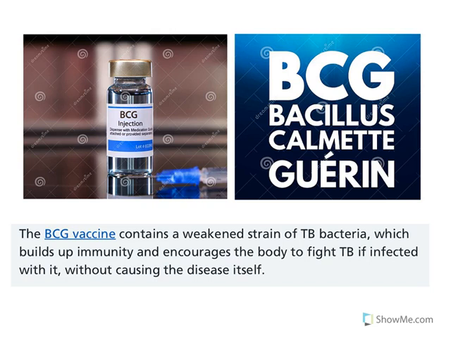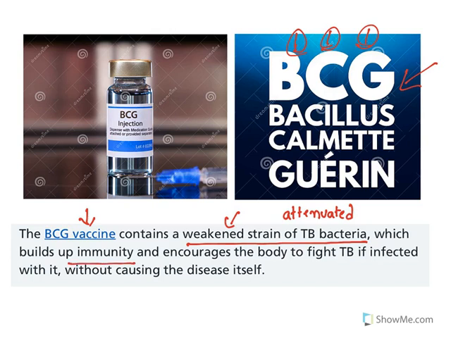Now, TB can be controlled by vaccination, that is known as BCG vaccine. Bacillus Calmette-Guerin. Calmette and Guerin are the scientists' names. Bacillus is the TB organism. See, the BCG vaccine contains a weakened strain of TB bacteria. This is also known as attenuated. That means the TB is weakened and it is sent into the human body, which builds up immunity and encourages the body to fight TB if infected with it. This is how a typical vaccine works.